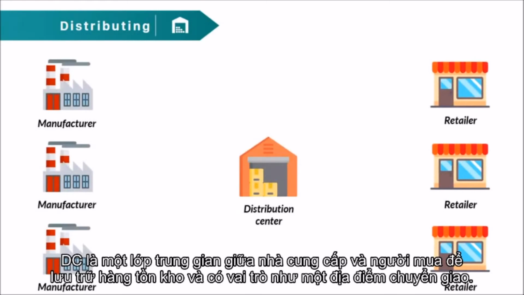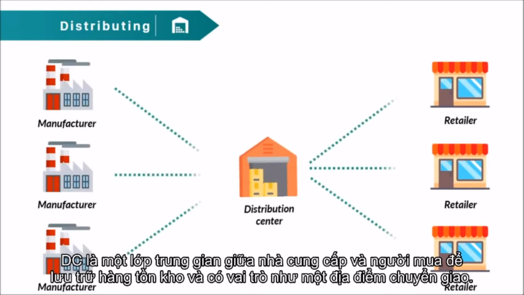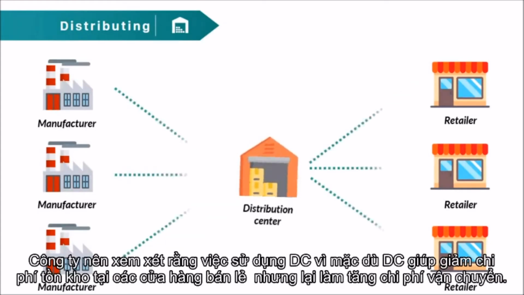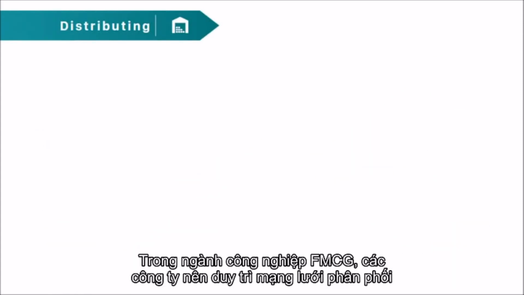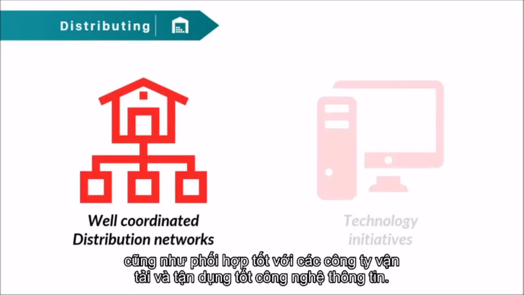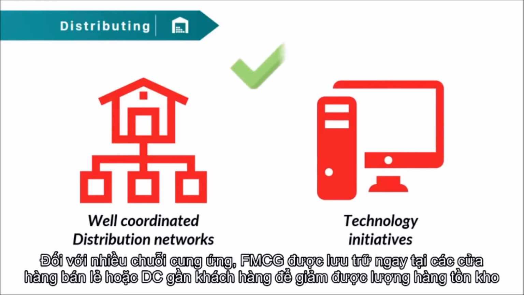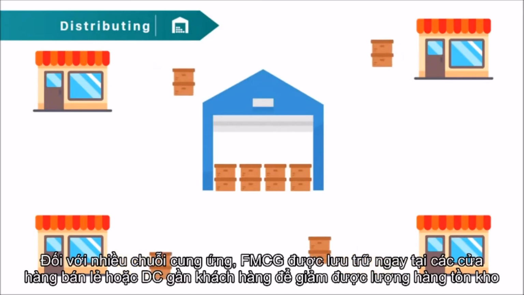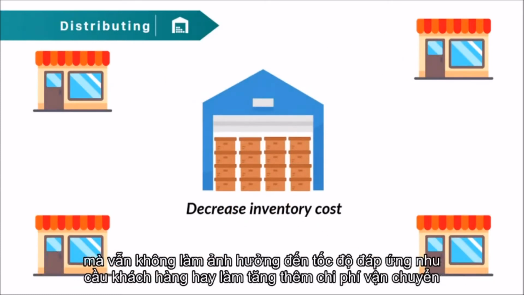A DC is an extra layer between suppliers and buyer to store inventory and serve as a transfer location where products are rearranged to orders to be redistributed. The firm should consider that using a DC reduces cost of inventory at retail stores while increasing the transportation cost from DC to retailer. In FMCG industry, firms should maintain well-coordinated distribution networks with specialized firms and take advantage of technology. For many supply chains, FMCG are stocked right at the retailers or distribution centers close to the customer to reduce inventory without hurting customer response time or adding to transportation costs.